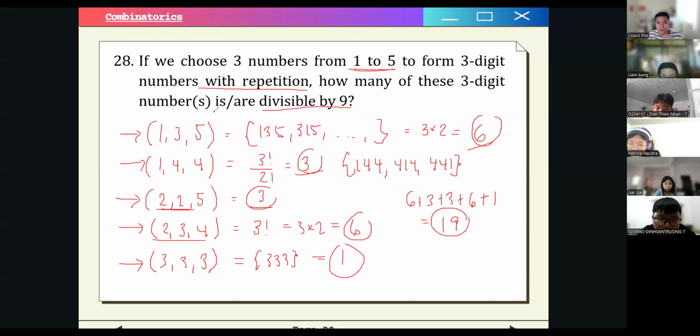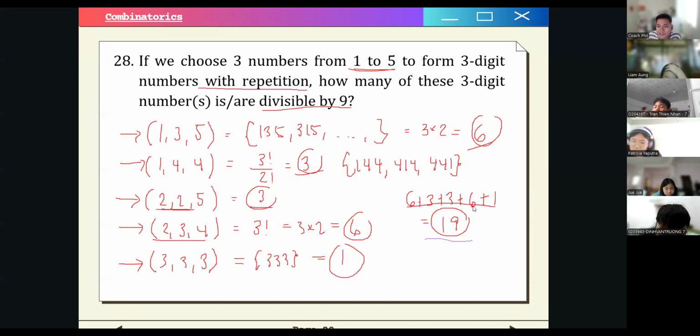Teacher, is it 20, not 19? Sorry, who is the one talking? Teacher, is it 20, not 19? What do you mean? I can't understand you. 6 plus 3 plus 3 plus 6 plus 1 equals 20, not 19. Is equal to what? I can't hear you clearly. It is equal to 19. No, it is equal to 19.